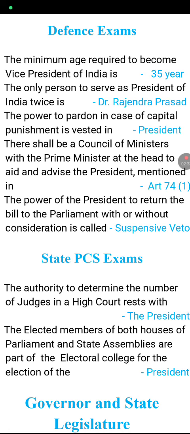There shall be a Council of Ministers with the Prime Minister at the head to aid and advise the President, which is mentioned in Article 74(1). The power of the President to return the bill to Parliament with or without consideration is called suspensive veto. The authority to determine the number of judges in a High Court rests with the President. The elected members of both houses of Parliament and state assemblies are part of the Electoral College for the election of the President.